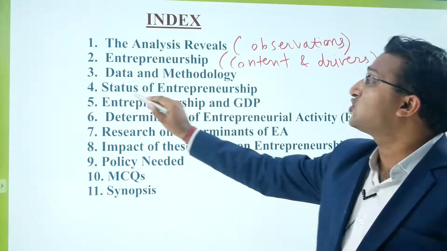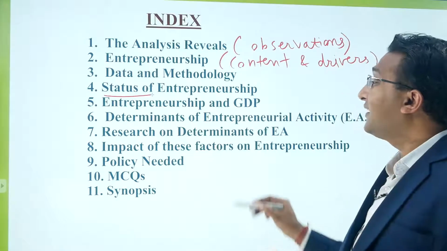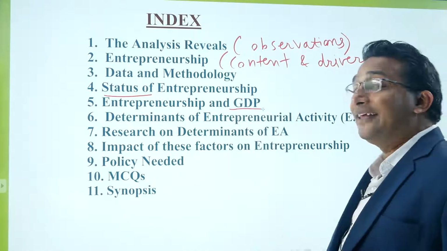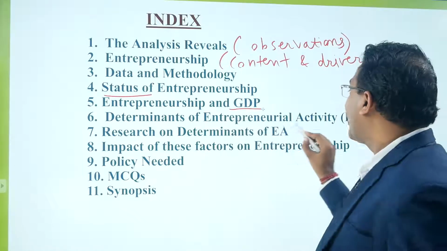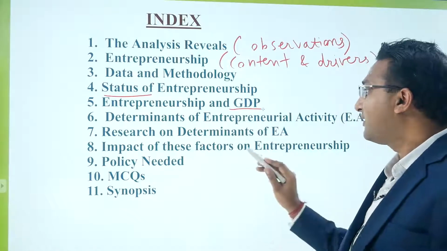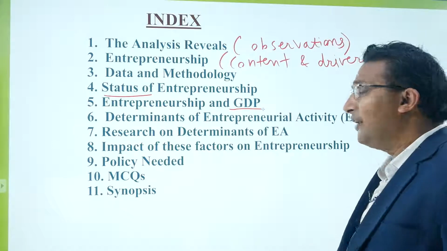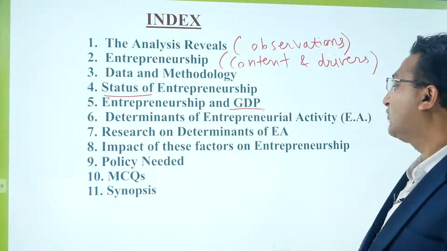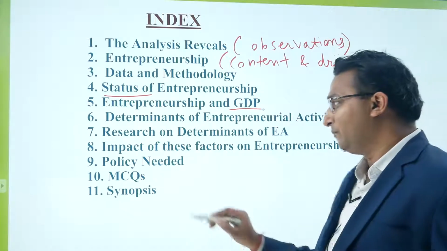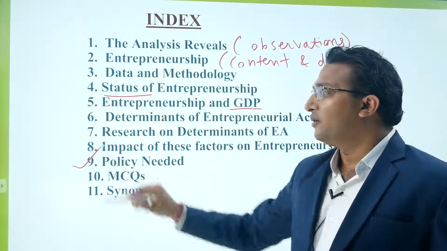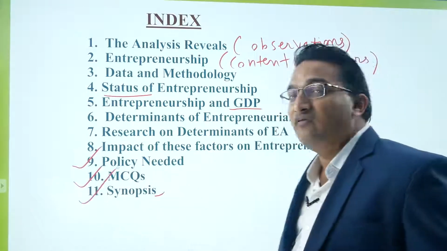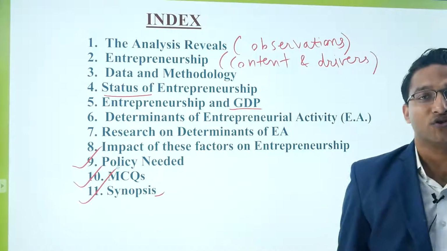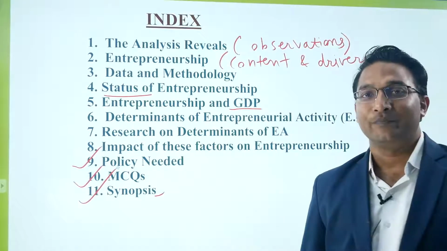What is the status of entrepreneurship? What is the role of entrepreneurship in GDP growth? Determinants of entrepreneurial activity, and the impact of these factors on entrepreneurship. What is the policy needed? We will also see the MCQs, and finally the synopsis of this chapter, right?